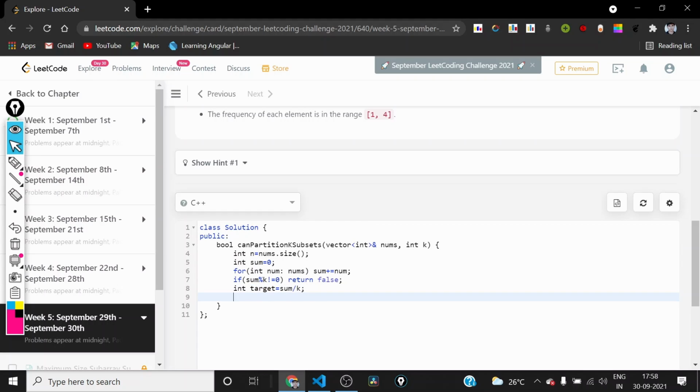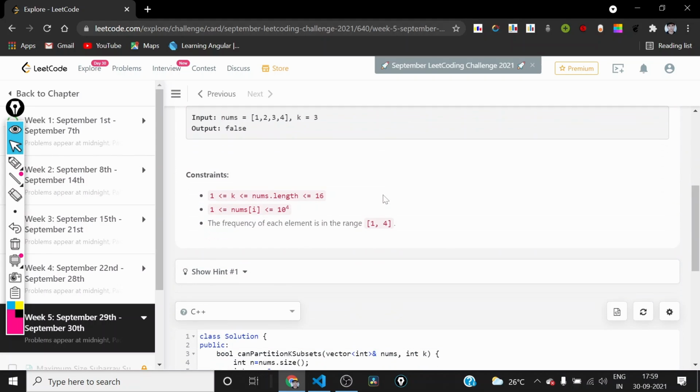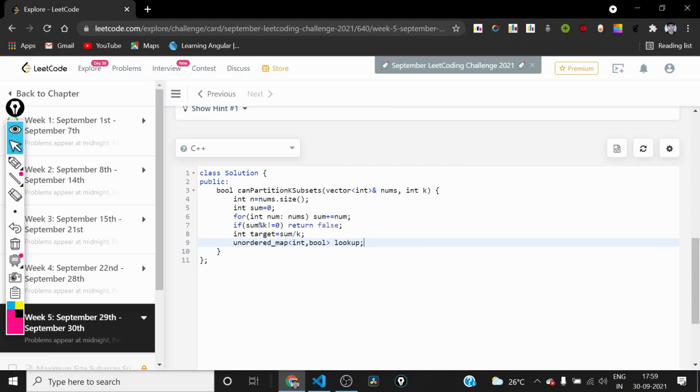Now we need one unordered map. The reason I am using an unordered map is because we have to store the solution of each state. We have two parameters for defining a unique state, one was k and one was mask. So I will be making a key with the mask and k, and then I will be hashing int to bool.